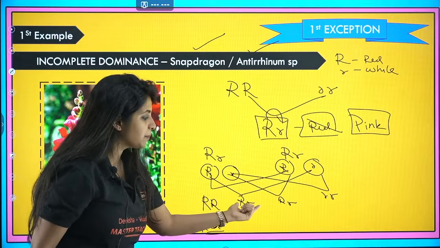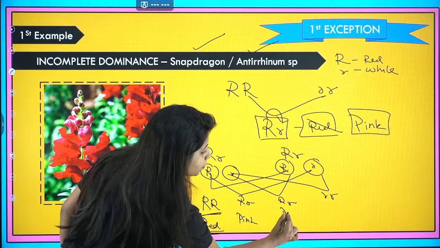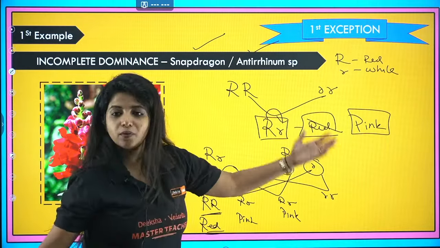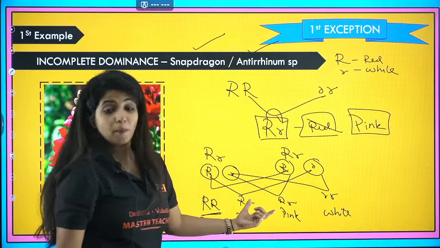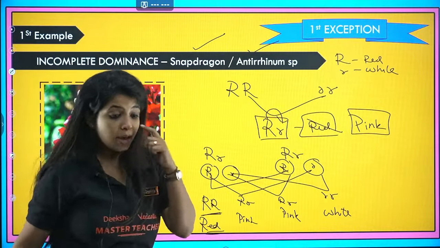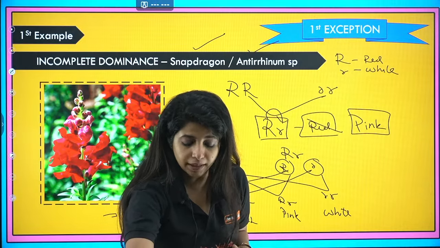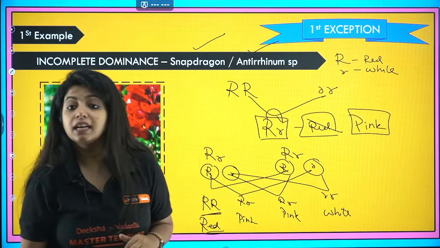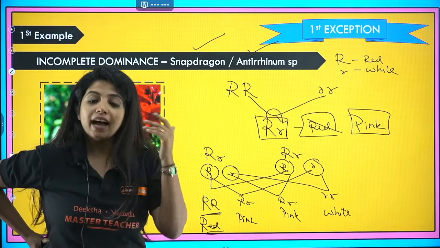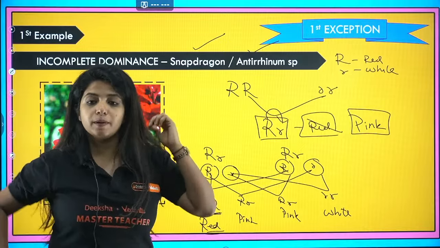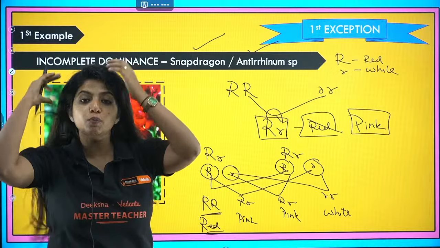But when they saw this, capital R, small r again was pink. This was also pink. And small r was white only. So then it was deduced that some problem is there when capital R and small r are coming together. Probably it is going to be incompletely dominant. And that exactly happened. That's why we say there's a law of incomplete dominance, where the genotypic and phenotypic ratio are also going to be a bit different.